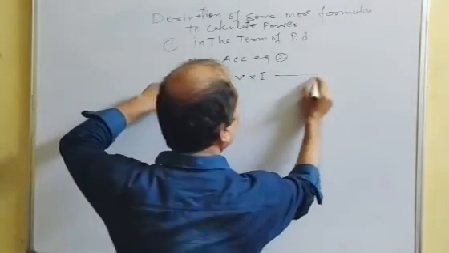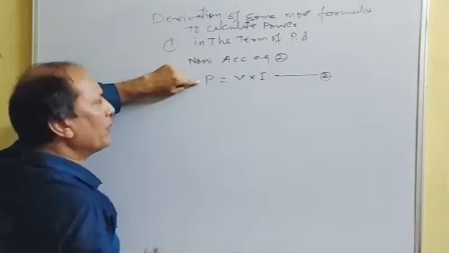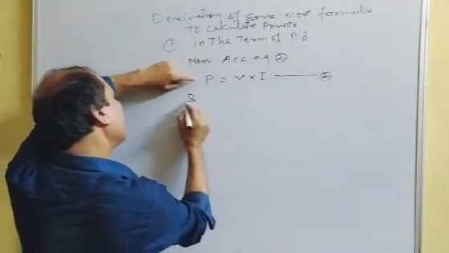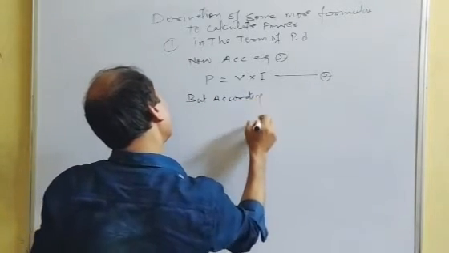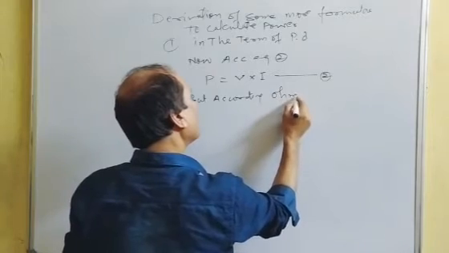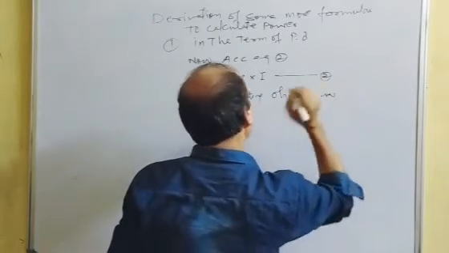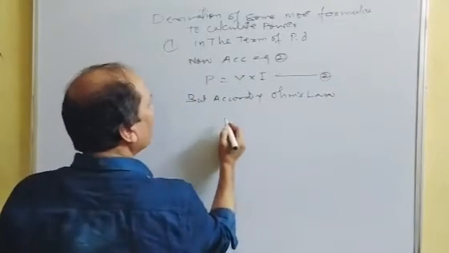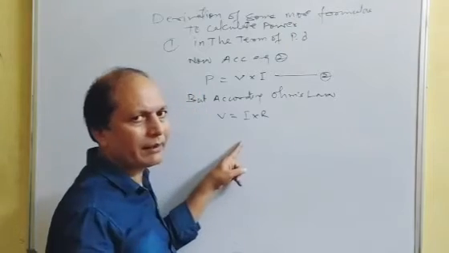Suppose equation 2, power equals V into I. But according to Ohm's law, V equals I into R. Clear?